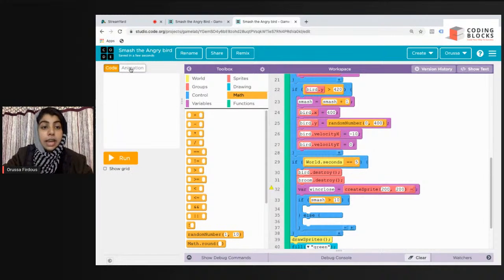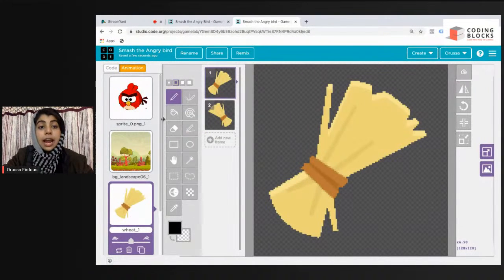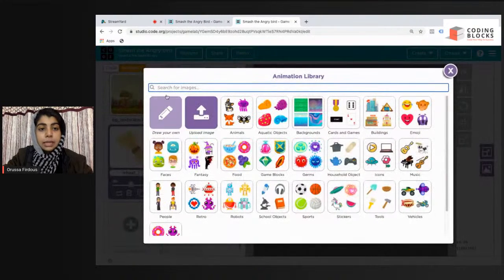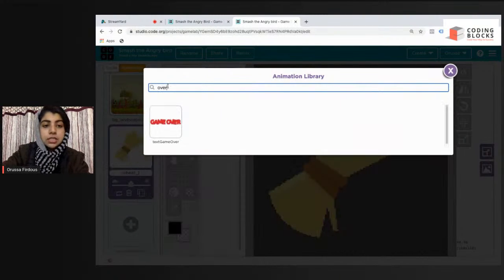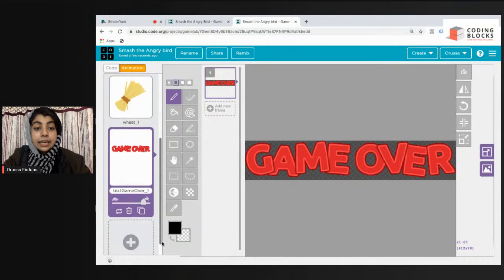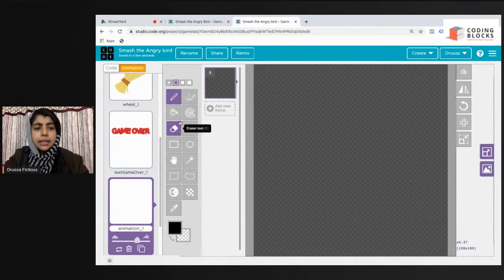I'll click on animation and I'll add two sprites, one for game over and the other one for you win. I'm going to click on new animation. You can just search it here, game over, by typing over in the search bar, and I'll create another one for you win. I'll draw this on my own. You can import some from the internet.